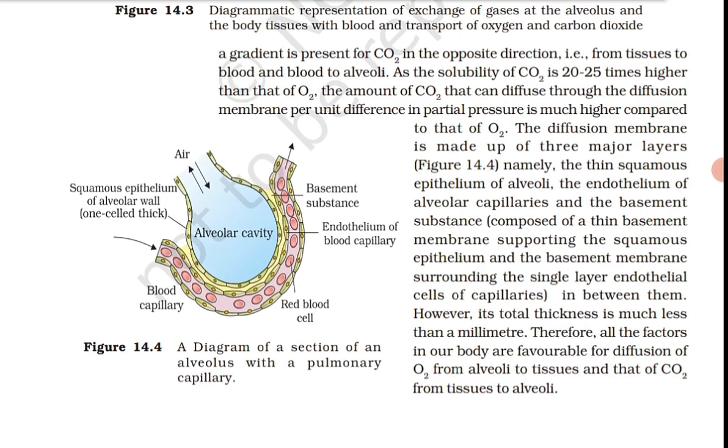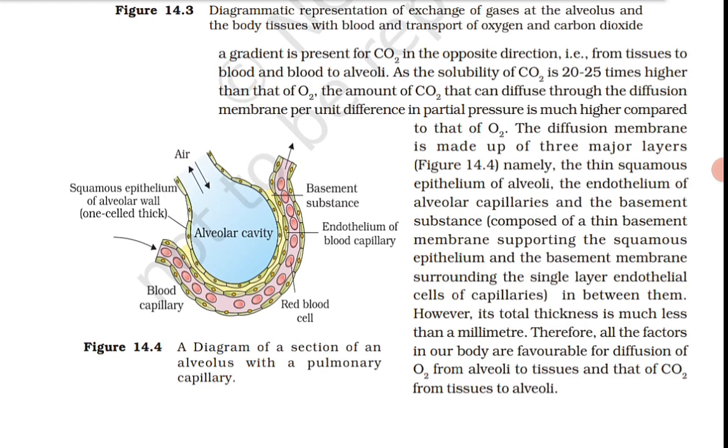Blood is the medium of transport of O2 and CO2. About 97% of oxygen is transported by the RBC in the blood. The remaining 3% of oxygen is carried in a dissolved state through the plasma.